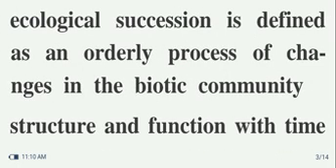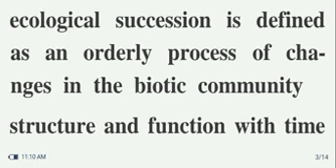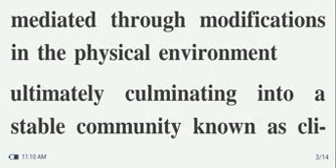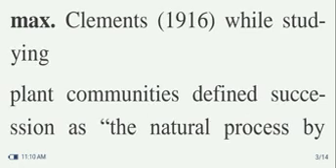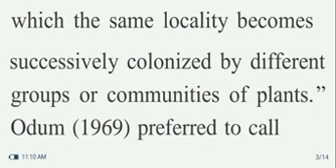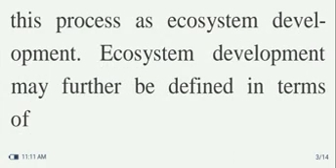Ecological succession is defined as an orderly process of changes in the biotic community structure and function with time, mediated through modifications in the physical environment, ultimately culminating in a stable community known as the climax community. Clements, in 1916, while studying plant communities, defined succession as the natural process by which the same locality becomes successively colonized by different groups of communities of plants. Odum, in 1969, preferred to call this process ecosystem development.